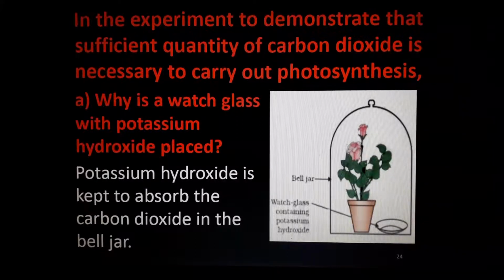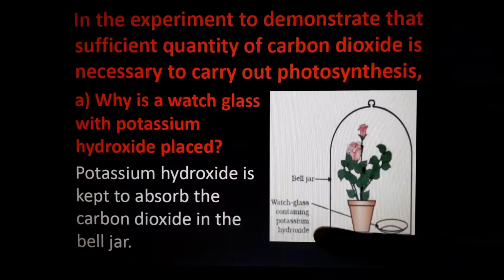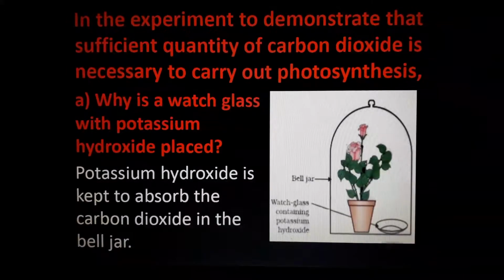We are placing it over the plant so that no air enters inside. We will seal this bottom area so that no other air can enter. So the carbon dioxide inside this glass jar will react with the potassium hydroxide and there is no carbon dioxide left. So what will happen to the plant? Will photosynthesis happen? No, and within weeks this plant will dry or die.